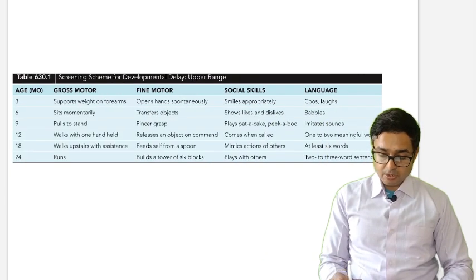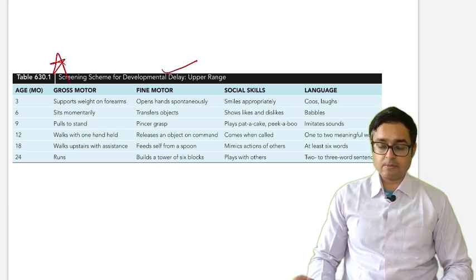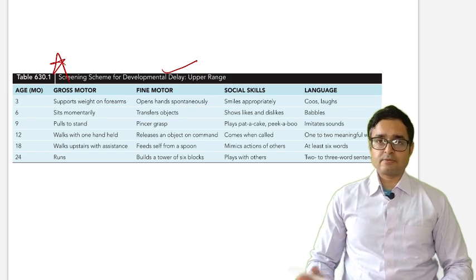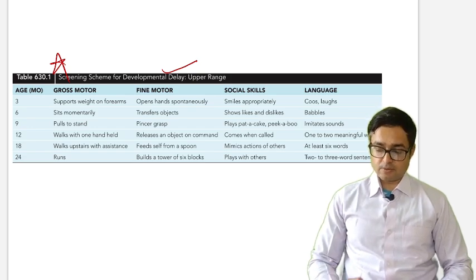Just remember this important table, which is the developmental delay upper range. This is very important. I am not repeating this table. Just pause this video and go through this table. This is very much important.